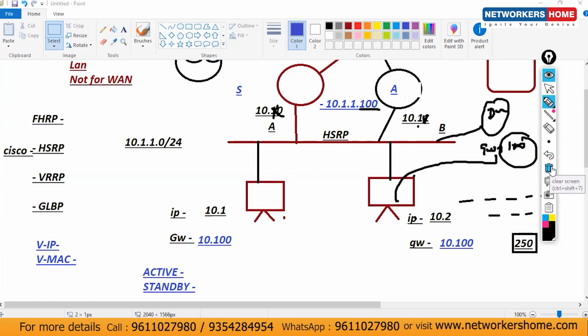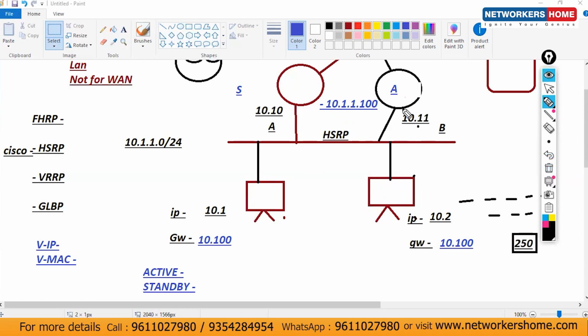And in case you are using the static method in your network, then obviously if you are assigning a manual IP, you have to assign a manual gateway also. So use the gateway as .100, because last time we were using physical interface IPs as gateways, so we were facing issues. The reason was that one was active and one was standby, or let's consider we were using it as a backup.